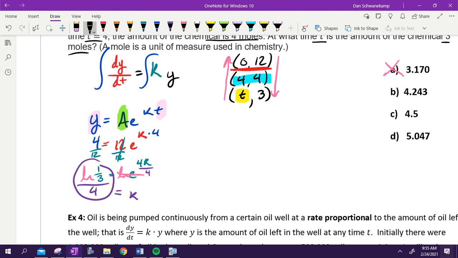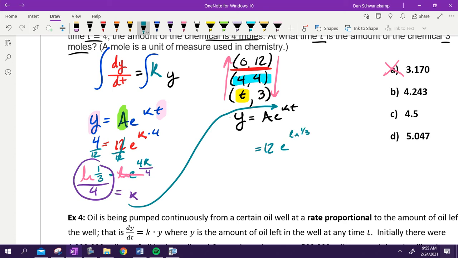Once I find my K, when we do problems like this, we're going back into this formula again, a second time. I now know what my K is. I just found it. Do I know what my starting amount is? It's still 12. That didn't change. I know what my K is. It's that natural log of 1/3 divided by 4. What other number should I plug in? I'm plugging in the number 3. What am I plugging in 3 for? Am I plugging it in for T or Y?